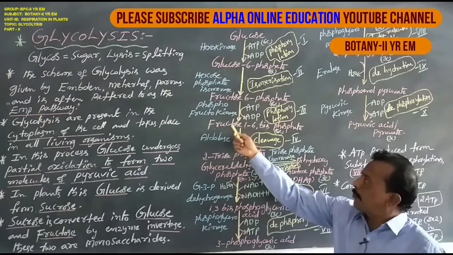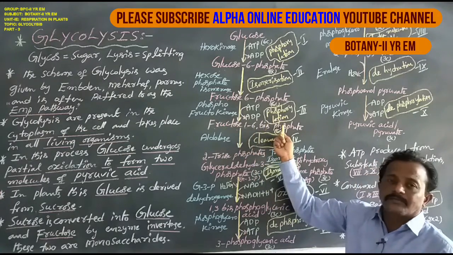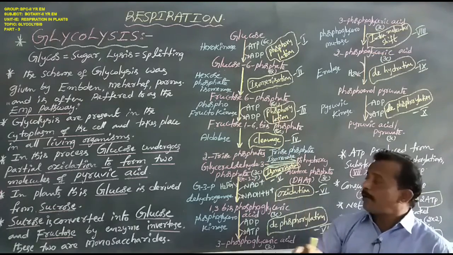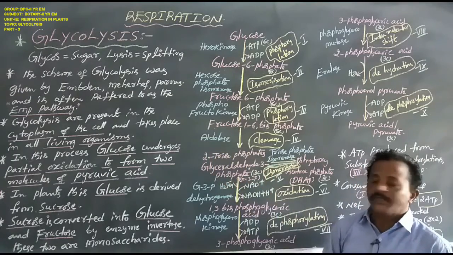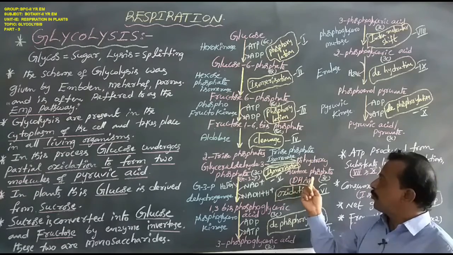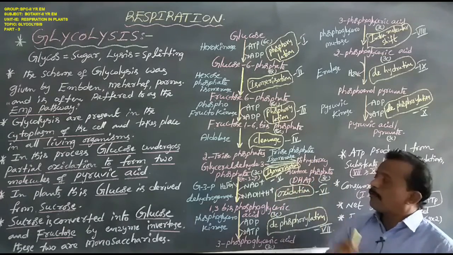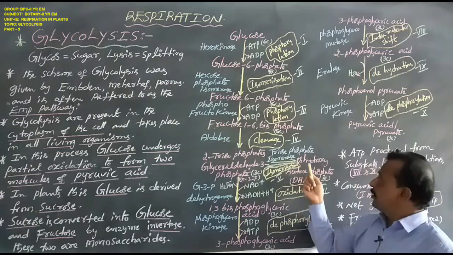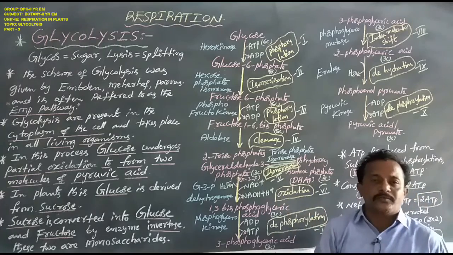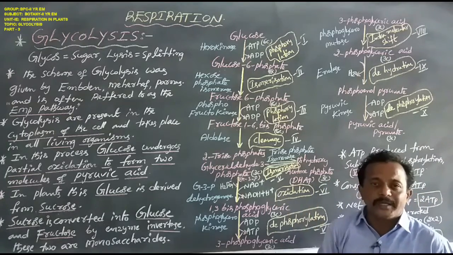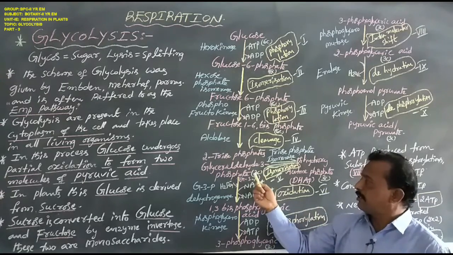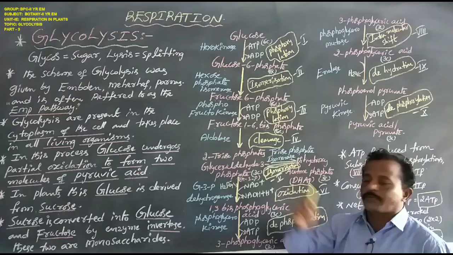The 6 carbon compound of fructose 1,6 bisphosphate is splitting, and then two triose phosphates are formed: one triose phosphate, glycerol 3 phosphate, and another triose phosphate, dihydroxyacetone phosphate, each one a 3 carbon compound. But of those two, dihydroxyacetone phosphate is always inactive and does not participate in other biochemical reactions. Only glycerol 3 phosphate participates in further biochemical reactions.